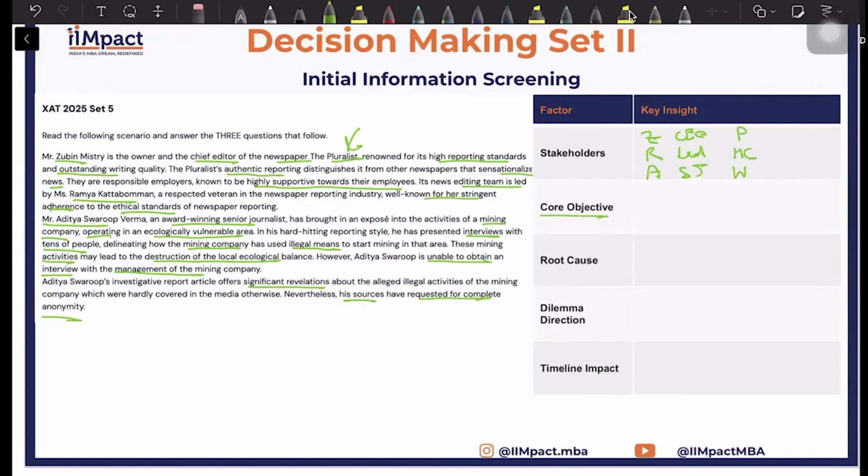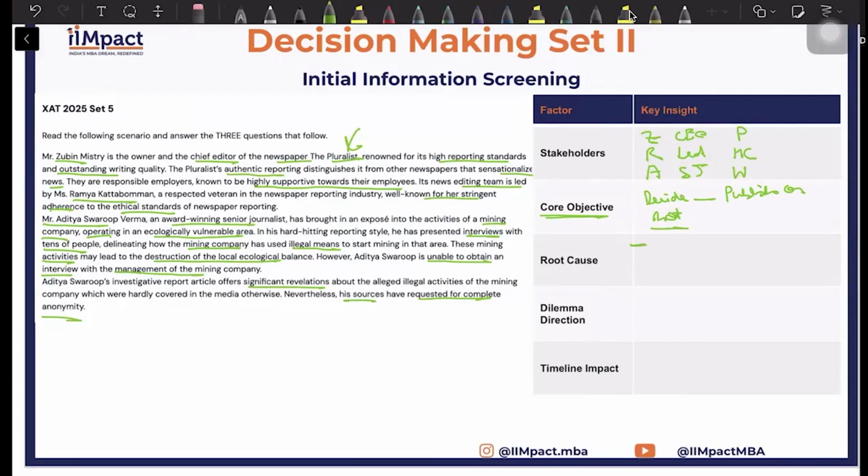What is the core objective here? Now this is a set where a direct problem statement has not been identified. I mean, you have been given the context, but you have not been told what exactly is going to be done. However, if you read between the lines, you will understand that the core objective should be to decide, should we publish or not? This article, should we publish or not?